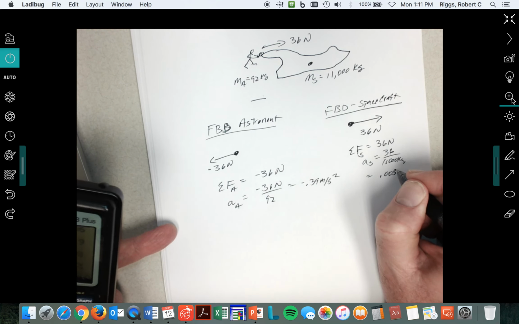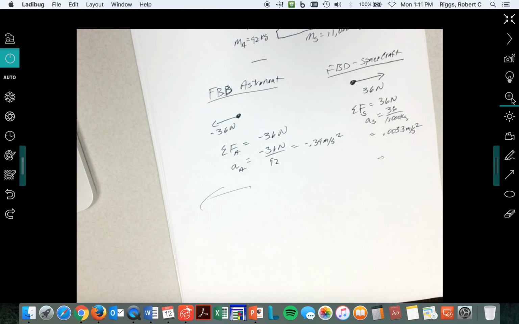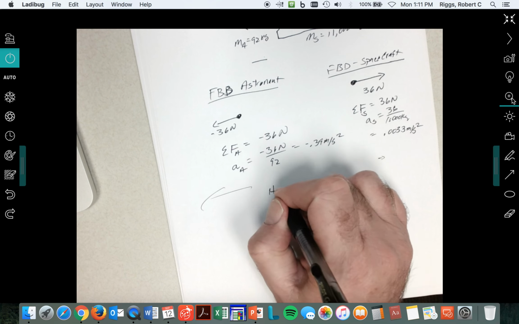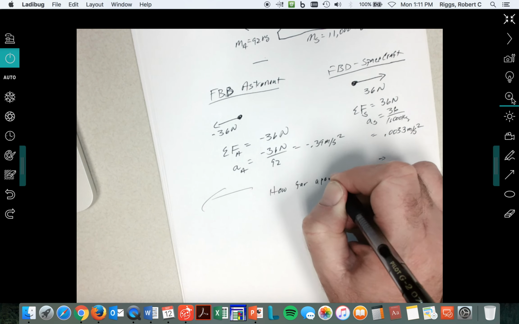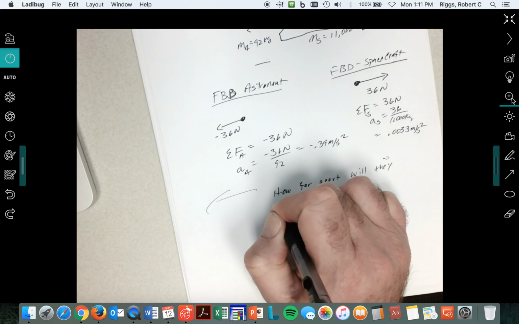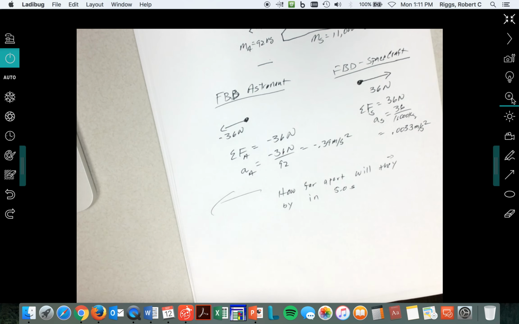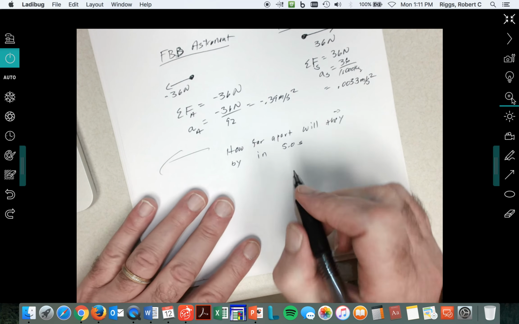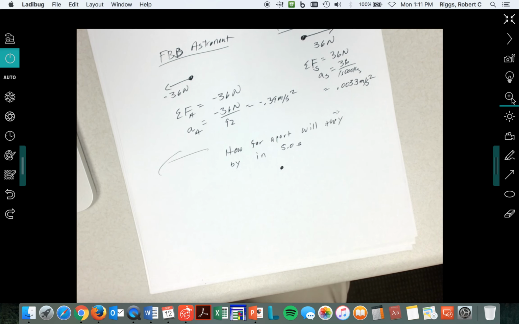All right, so the astronaut goes flying back this way and the spacecraft barely moves that way. Here's an interesting question. How far apart will they be in 5 seconds? So, here's what we've got going on. Besides Stacy's mom. No, kidding.